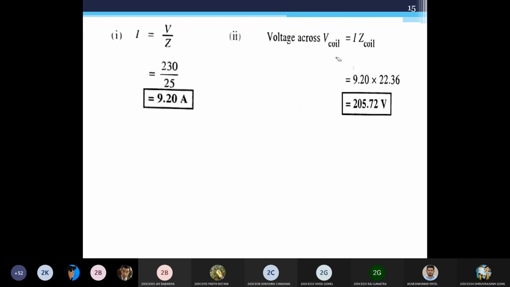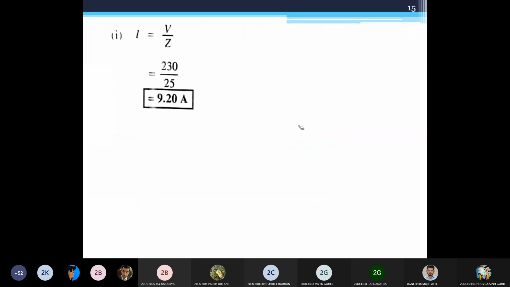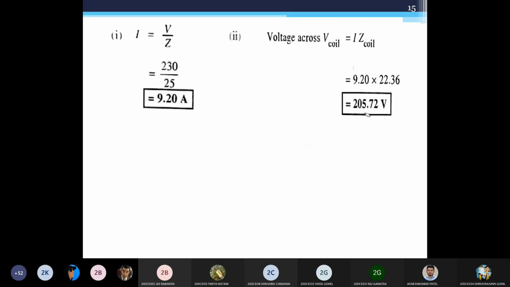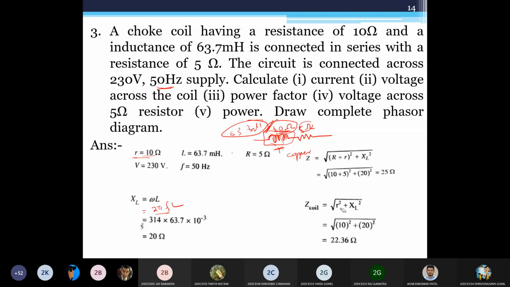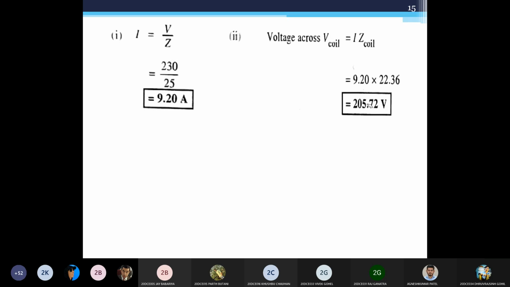Then voltage across the coil. So how much voltage is across the coil? I into Z. But whose Z? The coil's. Since current flows only through this, you have to calculate the voltage across this. So you have to calculate its resistance and its impedance. That's why it has Z coil. And Z coil would be different than this Z. It is 22.36. Why? Because the value of R changes. See, here R was 10 plus 5, but here R is only 10. So voltage across the coil would be different.